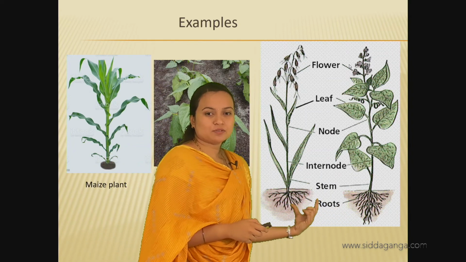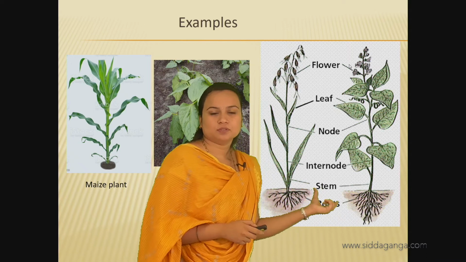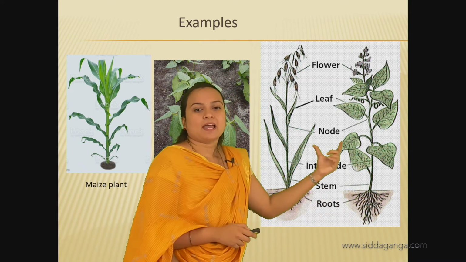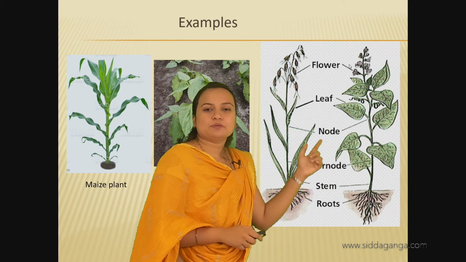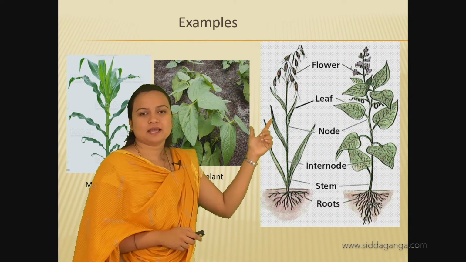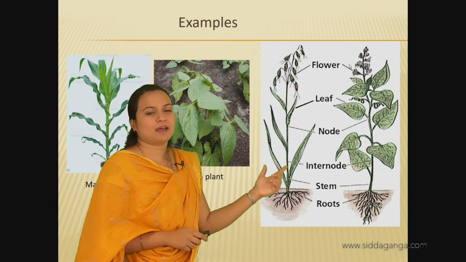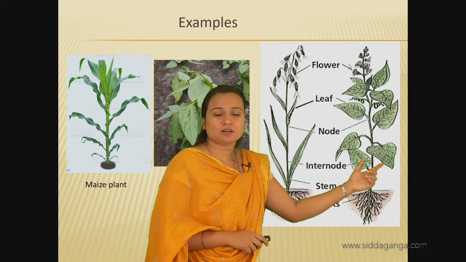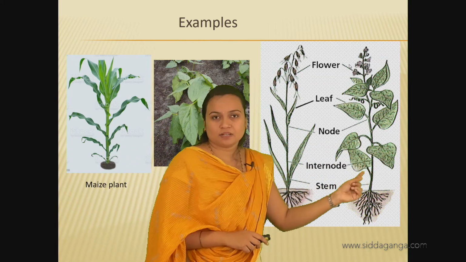So fibrous root and tap root, the roots are different in monocot and dicot. And when you see the leaves, the monocot leaves have parallel venation, whereas the dicot leaves have reticulate venation.